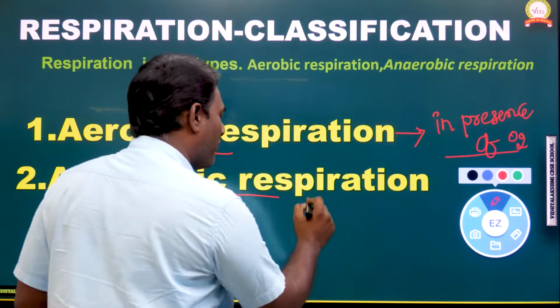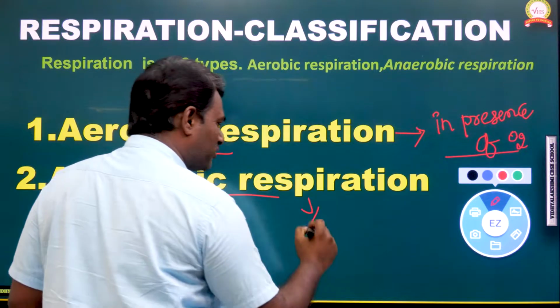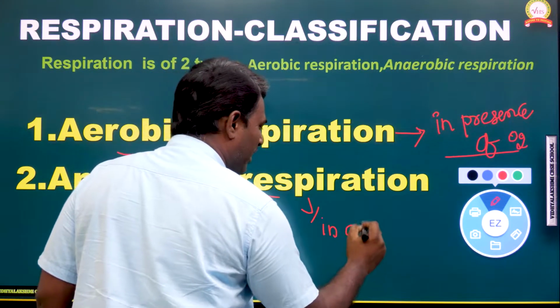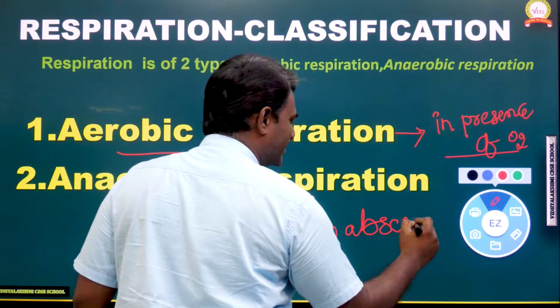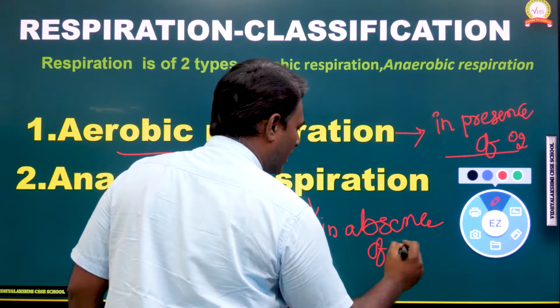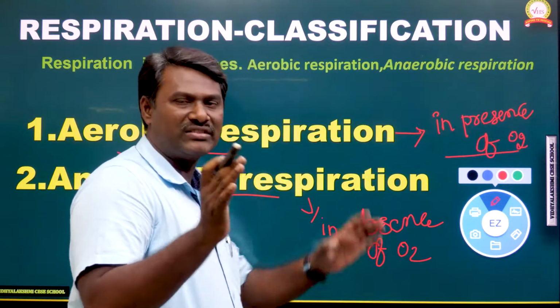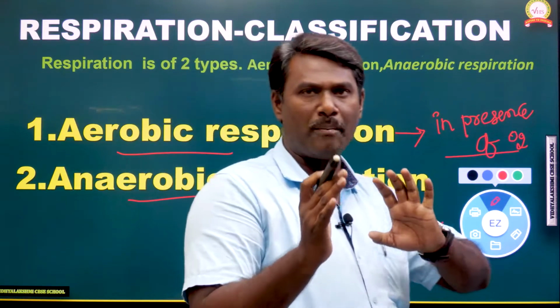Anaerobic respiration, the second one, can be defined as the respiration which occurs in the absence of oxygen. That is the differentiation between aerobic and anaerobic respiration.